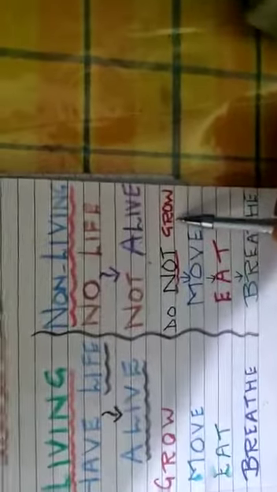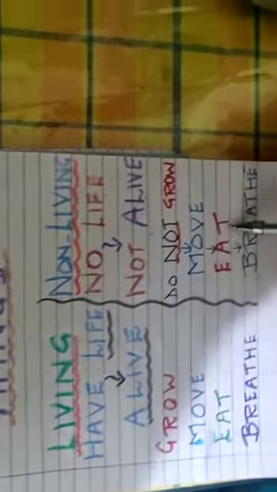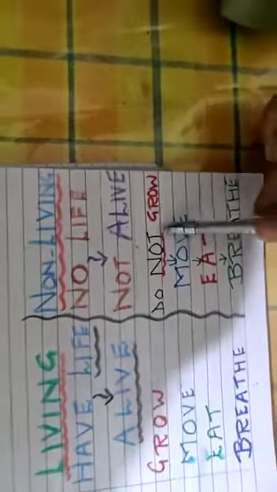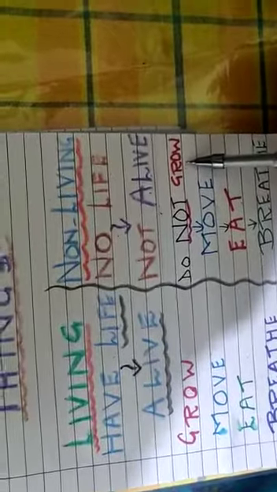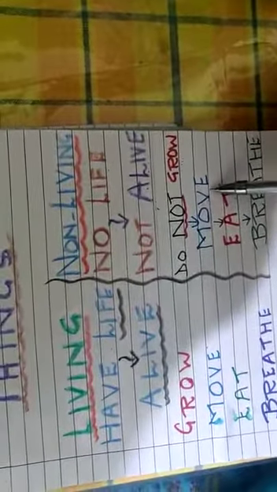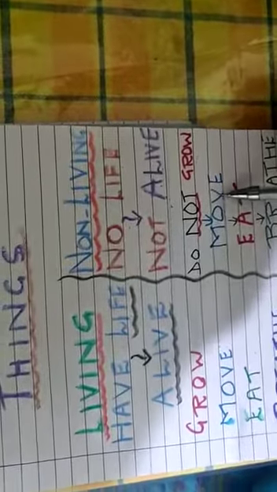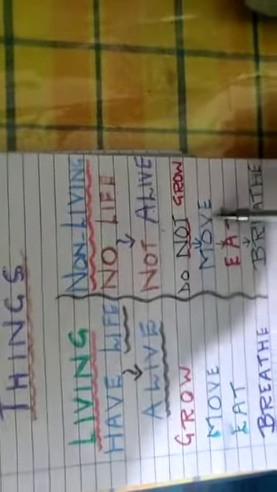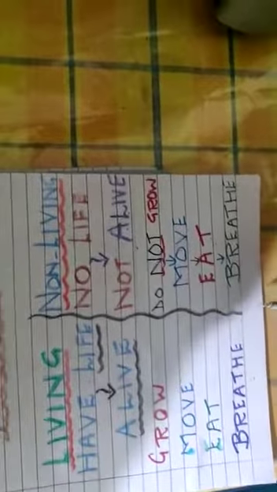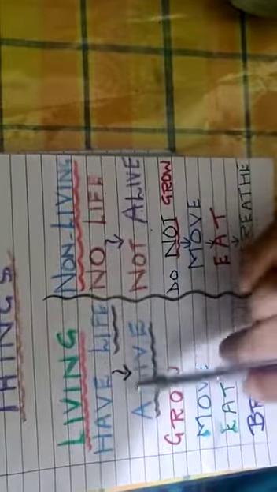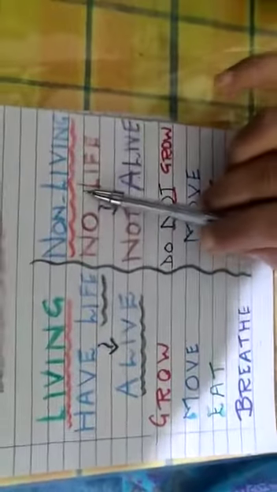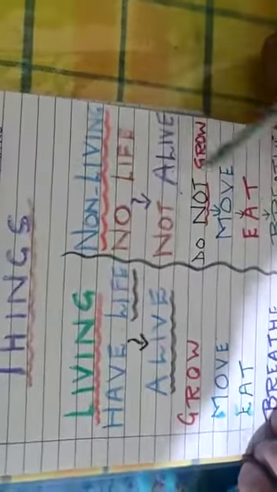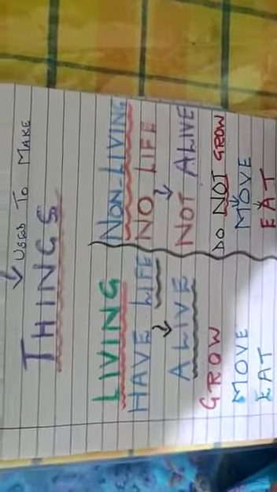Now non-living things cannot grow, they do not move, they do not eat and they do not breathe. They cannot grow. A table that your father buys for you remains the same size. It cannot become bigger. Then you go to the table when you want to study or when you want to eat. The table does not come to you, it cannot move on its own. Non-living things cannot eat and they cannot breathe. So see the difference between living and non-living. Living things are alive. Non-living things are not alive. They are not capable of growing, moving, eating and breathing.